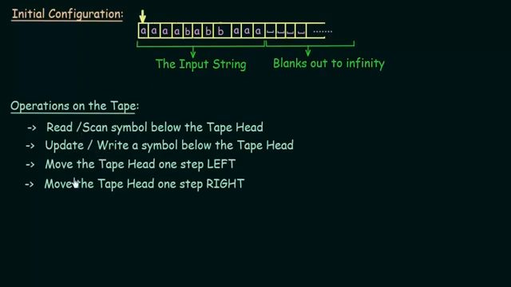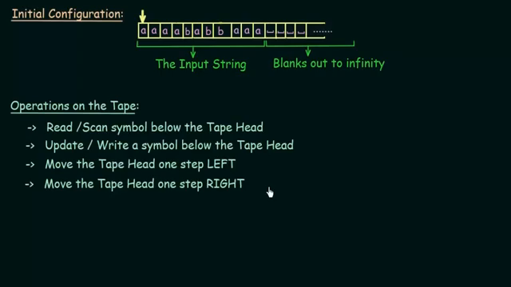And then the other operation that you can perform is to move the tape head one step left or move the tape head one step right. So you can move the tape head one step to the left or one step to the right. Remember that you cannot move more than one step; you can move only one step, either to the left or to the right. So those are the operations that you can perform on the tape of a Turing machine.